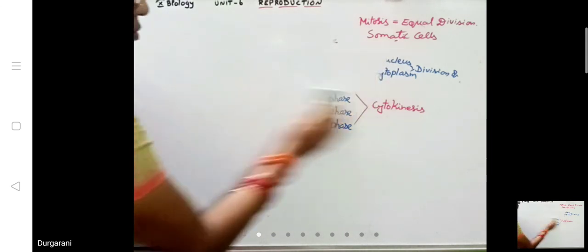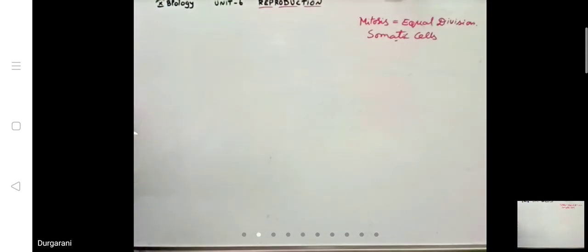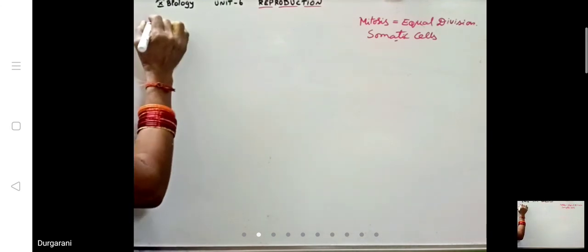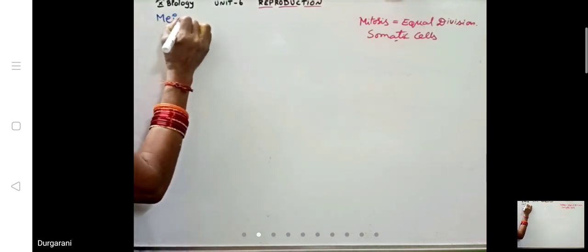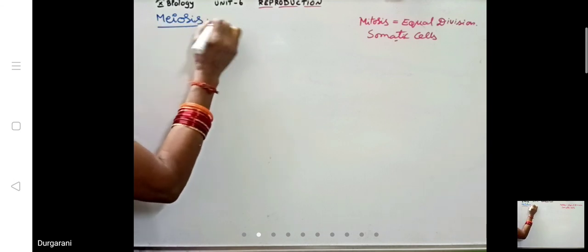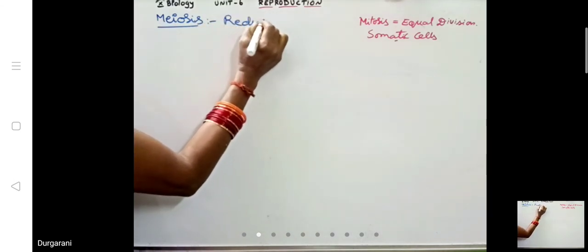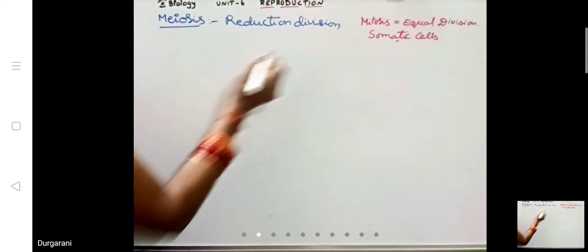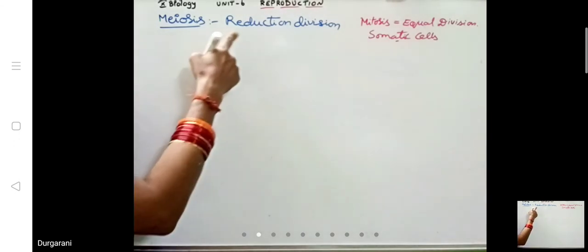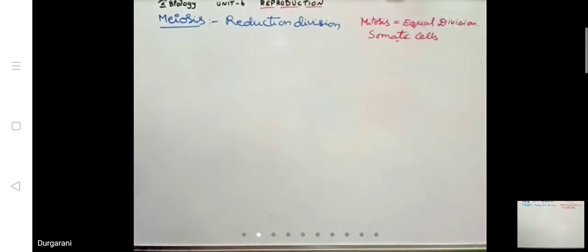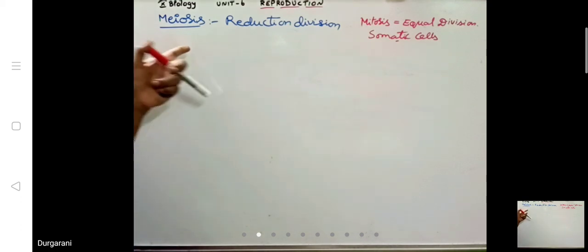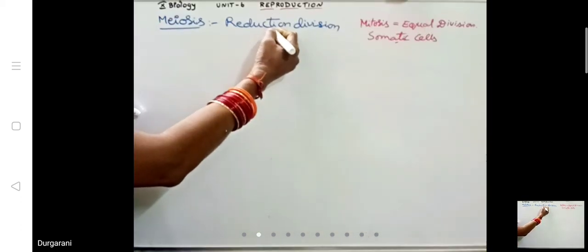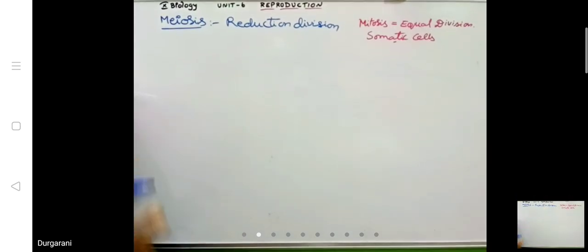Now comes meiosis. Now let us know about meiosis. Meiosis means reduction division. It is also called reduction division. Is it okay, children? Only you are following, others are not following. Meiosis is also called reduction division. Once again we'll discuss.